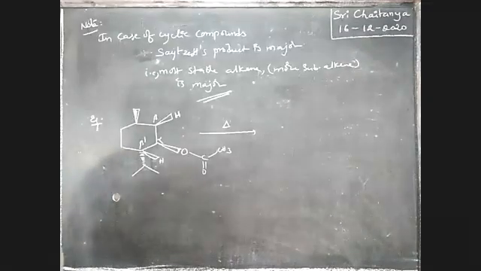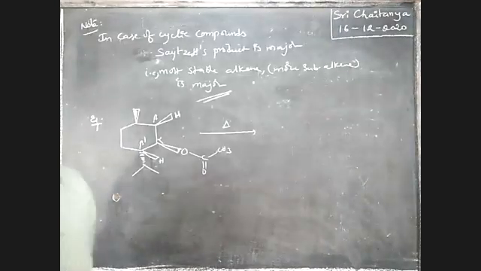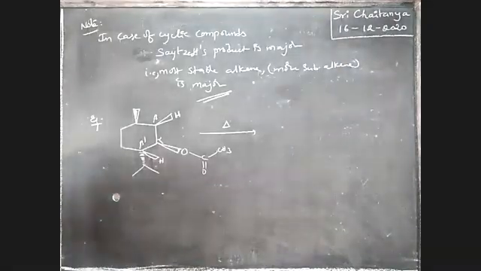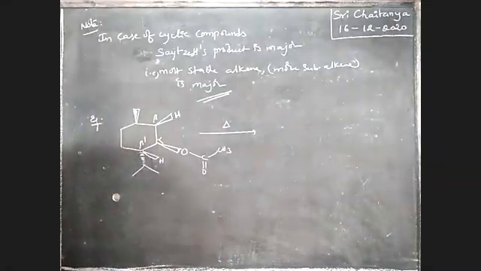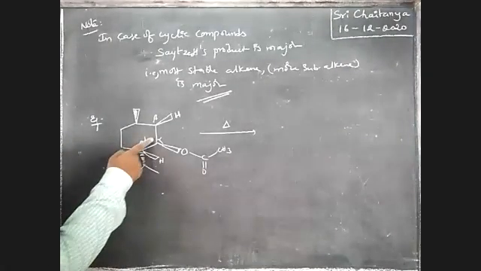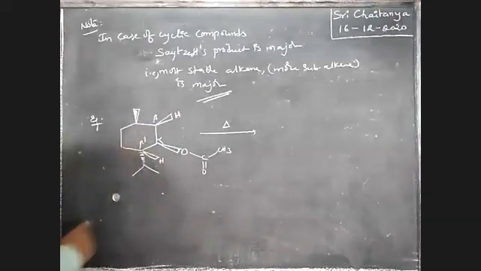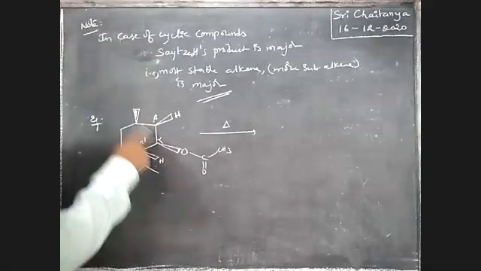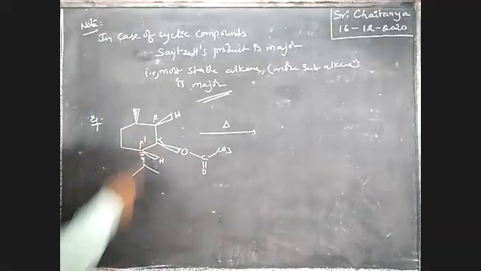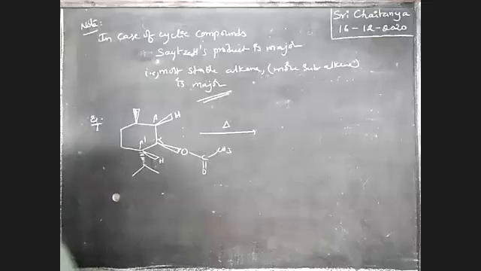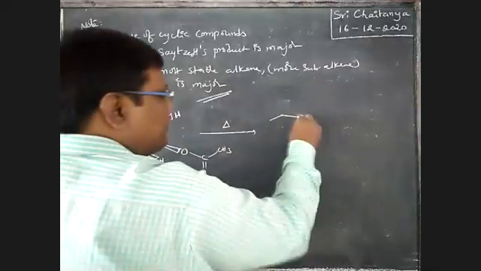In case of cycloalkanes, the more substituted alkene is the final product. If the pi bond is formed here, three substituents are there. If the pi bond is formed here, only two substituents are there. That is why our answer is here. Therefore, the possible products are this one.